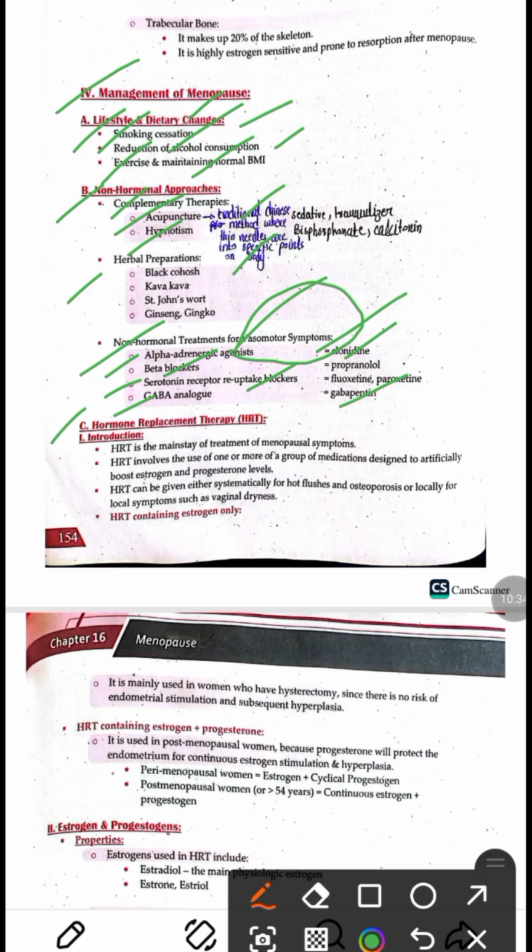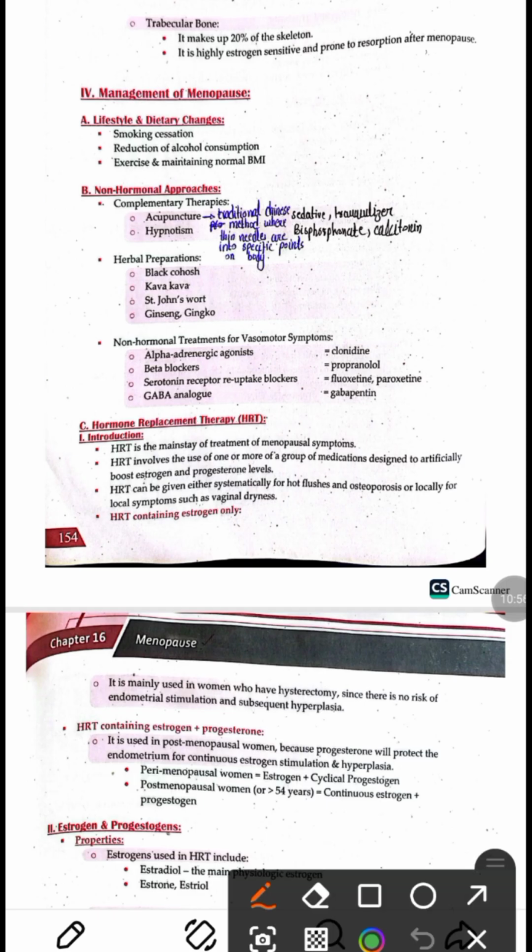The third one is hormone replacement therapy. So HRT is the mainstay of treatment of menopausal symptoms, and HRT involves the use of one or more groups of medication that are designed to artificially boost the estrogen and progesterone level and relieve the menopausal symptoms. HRT can be given systemically for the control of vasomotor symptoms and osteoporosis, and it can also be given locally for the control of local symptoms, that is vaginal dryness.